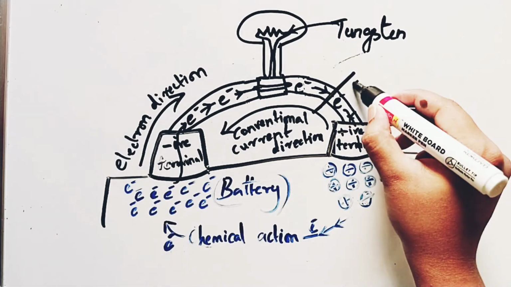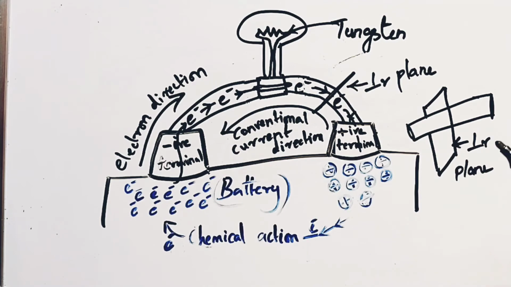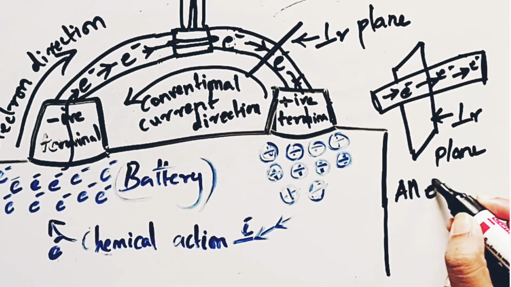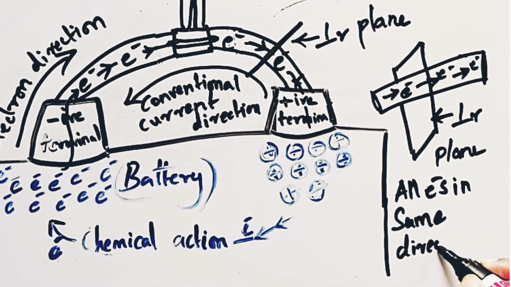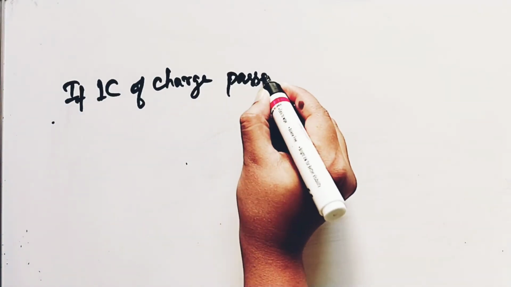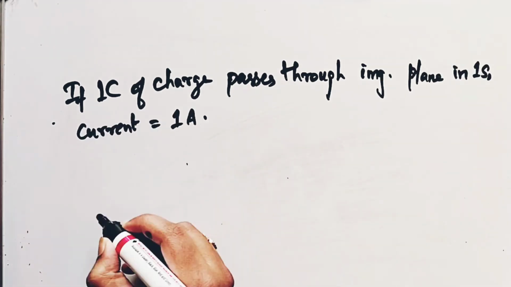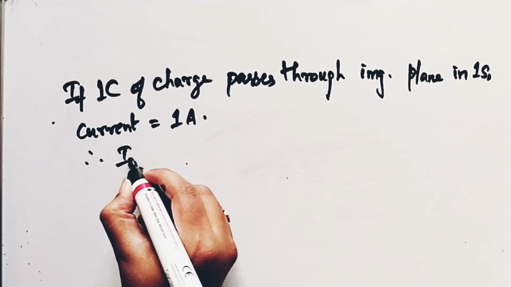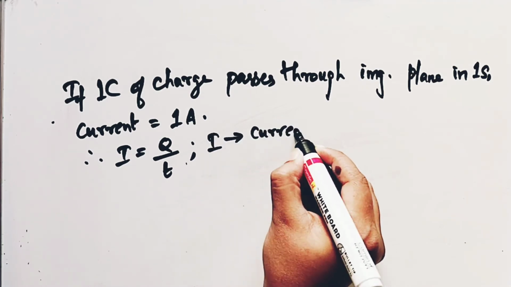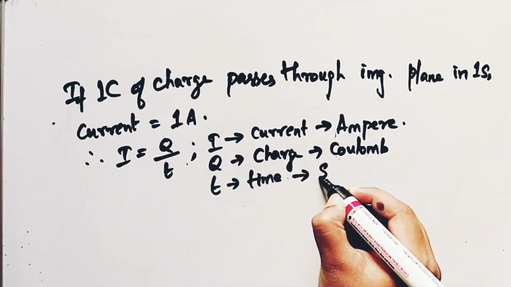Consider an imaginary plane in the copper wire. If 1 coulomb of charge, that is 6.242 × 10^18 electrons, passes through the imaginary plane in 1 second, the flow of charge or current is said to be 1 ampere. I repeat, if 1 coulomb of charge passes through the imaginary plane in 1 second, the current is said to be 1 ampere. The current in amperes can be determined using the equation I = Q/T, where I is the current in amperes, Q is the charge in coulombs, and T is the time in seconds.